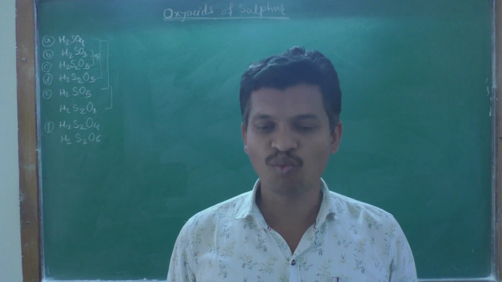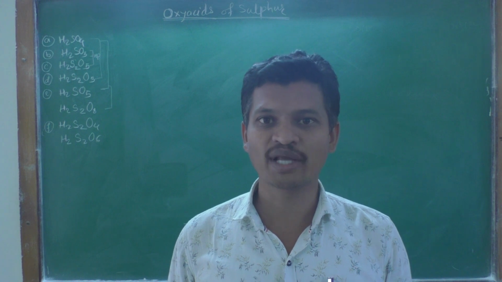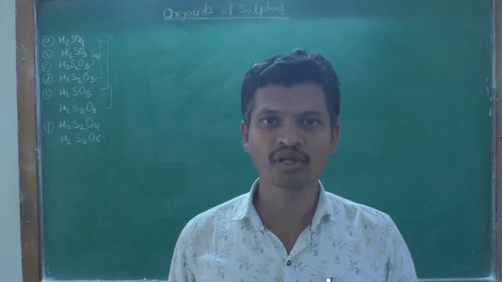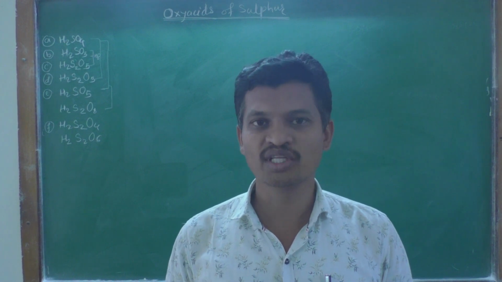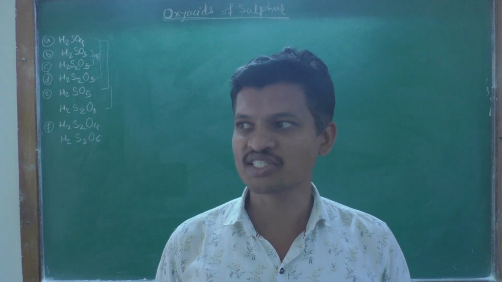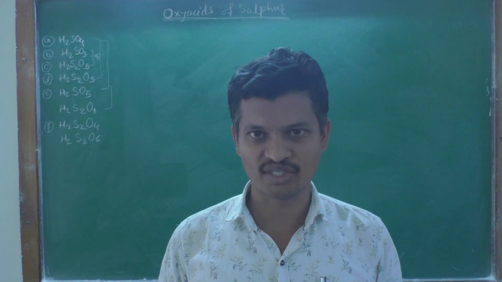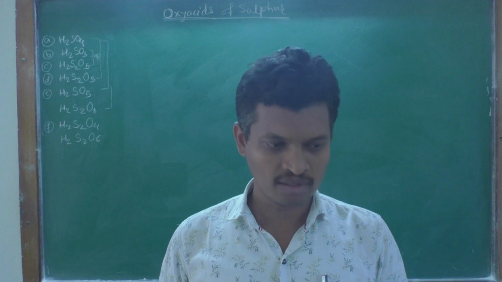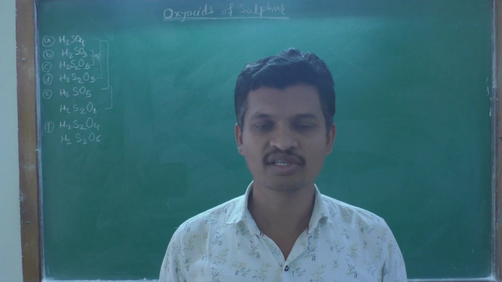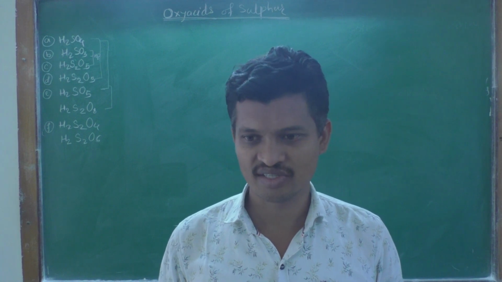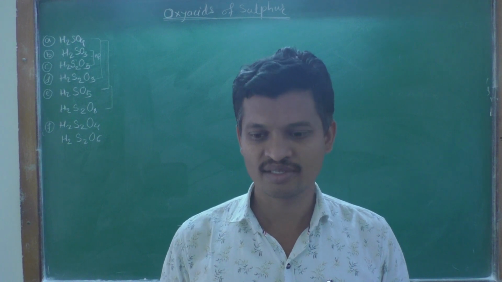Due to the wide range of oxidation states or oxidation numbers shown by the sulfur atom, it can form many oxyacids of sulfur. These oxyacids of sulfur consist mainly of sulfur, oxygen and hydrogen atoms. Their structures, their properties and some of their reactions have to be studied by us in today's lecture.